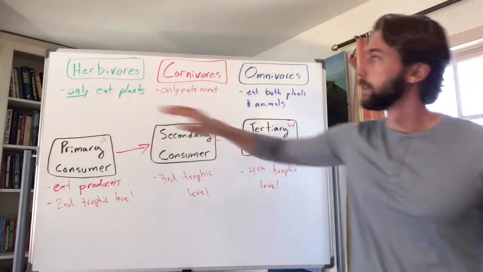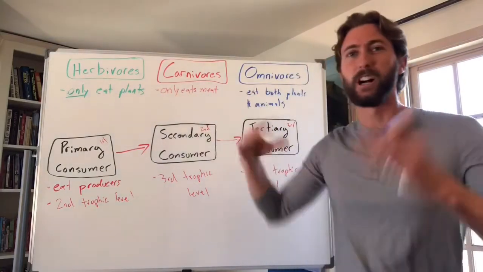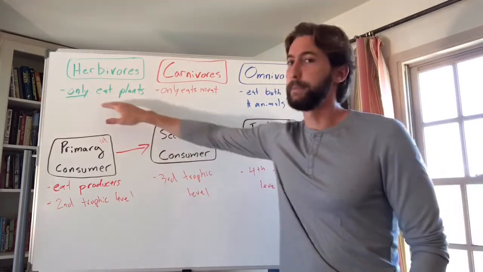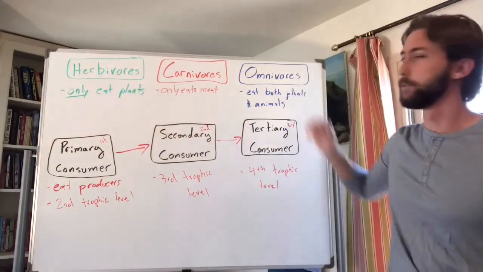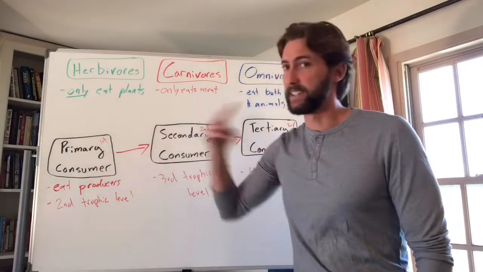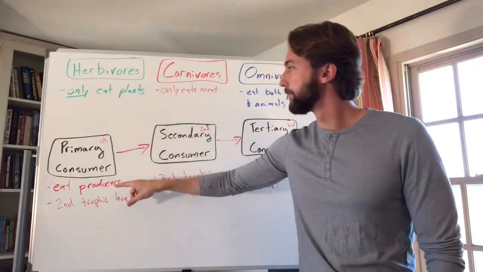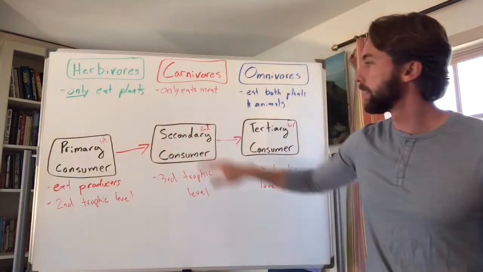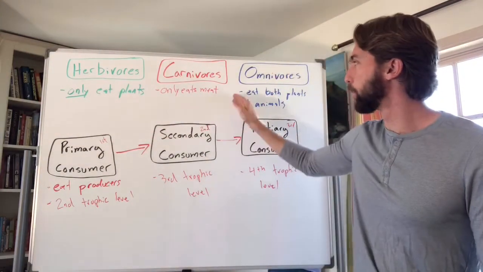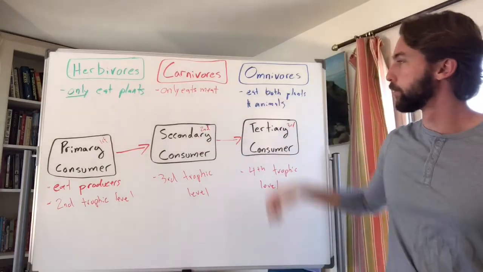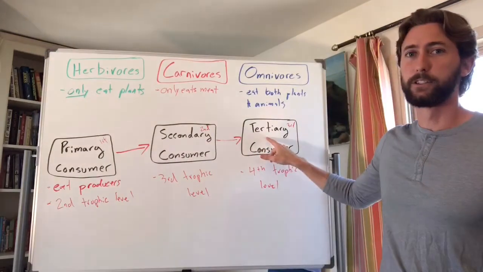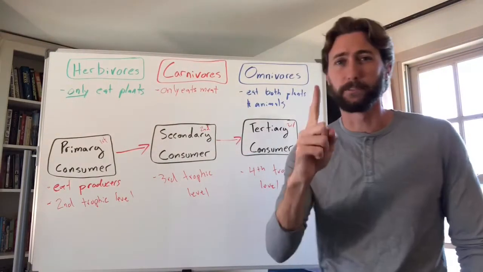So first, herbivores, carnivores, and omnivores, all types of consumers have to get their energy from others. Herbivores only eat plants, carnivores only eat meat, omnivores eat both. Primary consumers are the first to eat, but in the second trophic level, so they eat producers, right? That can be an herbivore or an omnivore. A secondary consumer eats a primary consumer, so that might be a carnivore or an omnivore. And tertiary might be carnivore and omnivore, right? You're not going to see an herbivore ever be a secondary consumer or tertiary consumer because they only eat plants, and plants are always the first trophic level.